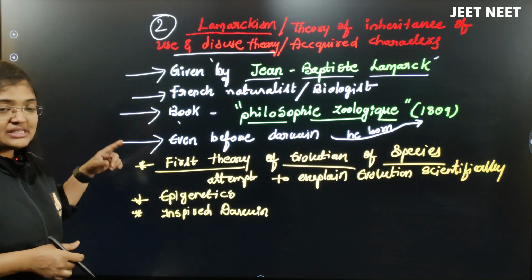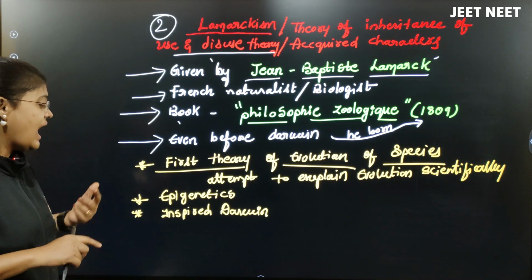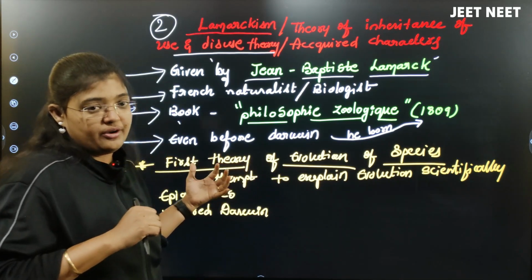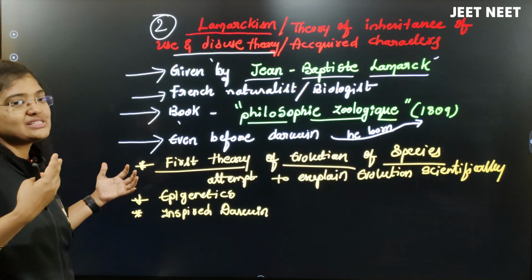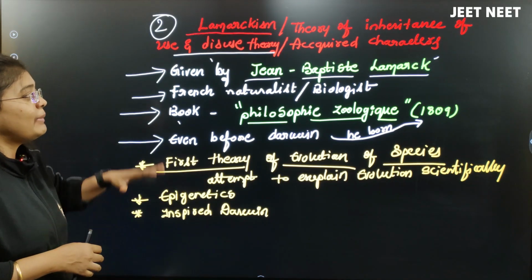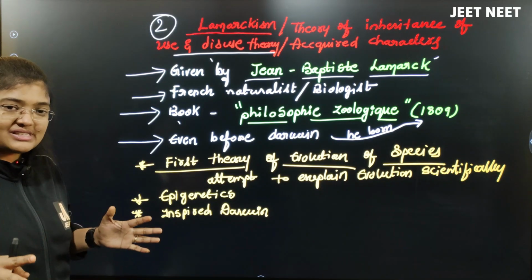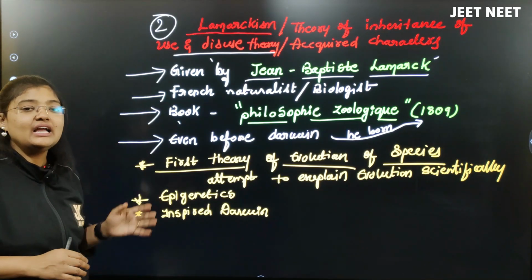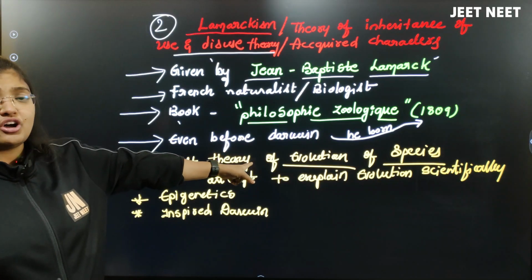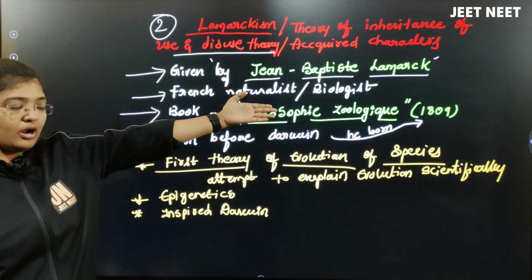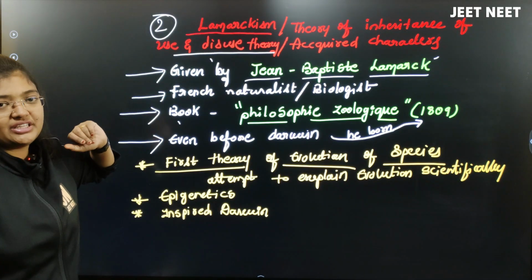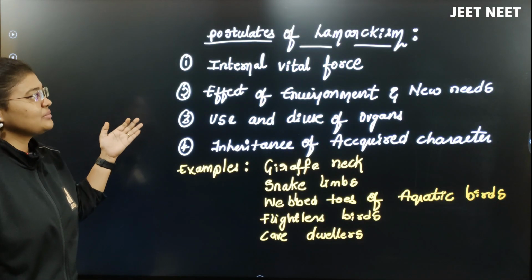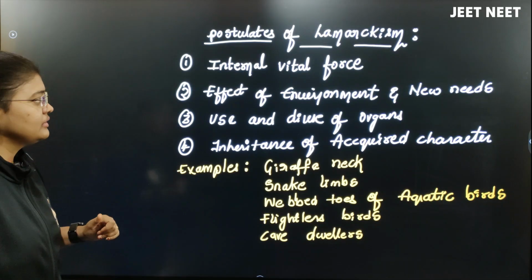Second thing, the Lamarckism theory also explains epigenetics, and this theory is what inspired Darwin in his work on evolution of species, to write the book called Origin of Species and the natural selection theory. But remember, in evolution of species, the first, primitive, old theory is Lamarckism. Even before Darwin, this theory was given. When Darwin was born, this theory was given, but it is a discarded theory. That's why we are now accepting the Darwin theory. Why is it discarded? Now we'll discuss the postulates of Lamarckism.